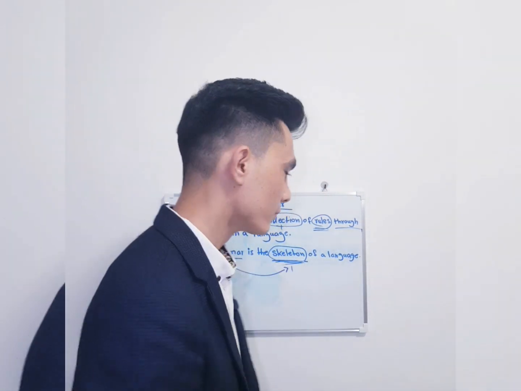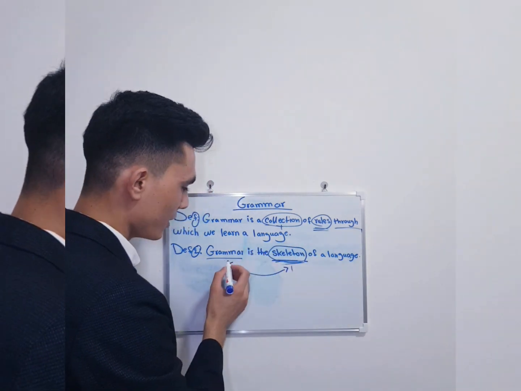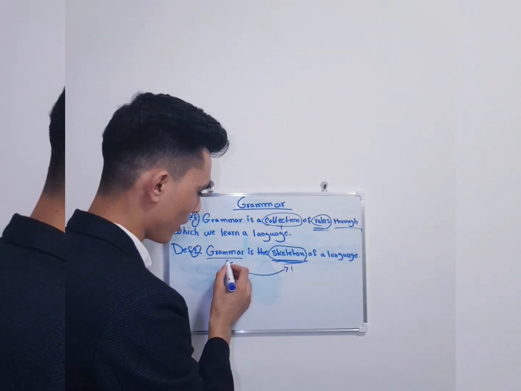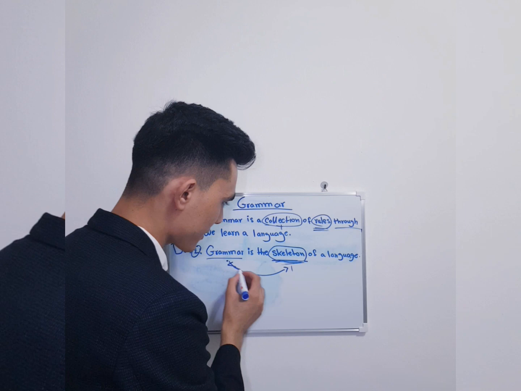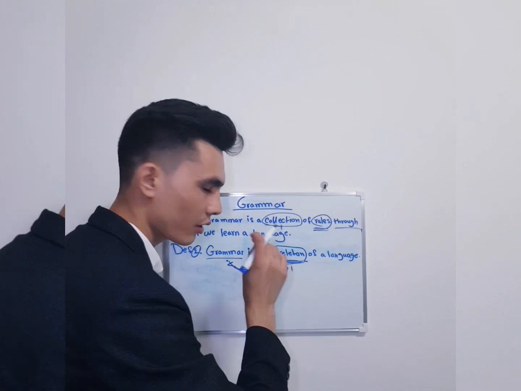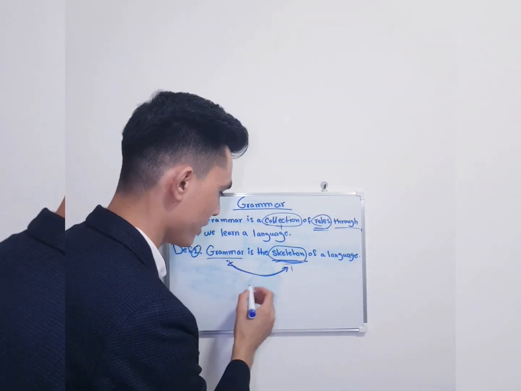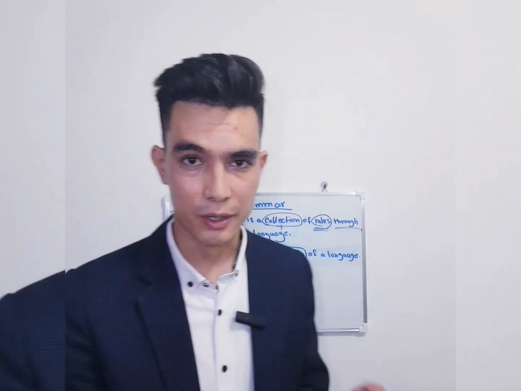Together all of them are called a skeleton. It means grammar is acting like the skeleton of a language, as the skeleton of a human body acts in their body.